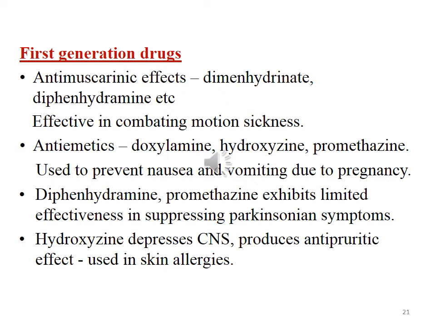Therapeutic uses of first generation drugs: dimenhydrinate and diphenhydramine, because of their anti-muscarinic effects, are effective in combating motion sickness. Doxylamine, hydroxyzine, promethazine act as antiemetics. They prevent the vomiting sensation during pregnancy, that is, they are used in preventing morning sickness. Diphenhydramine and promethazine exhibit limited effectiveness in Parkinsonism for the control of the symptoms.